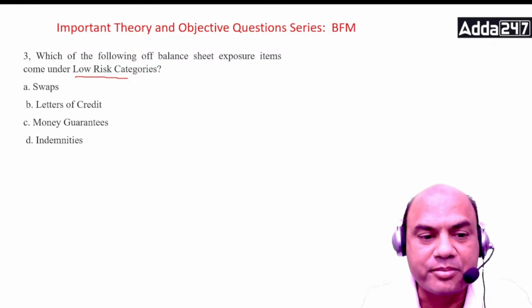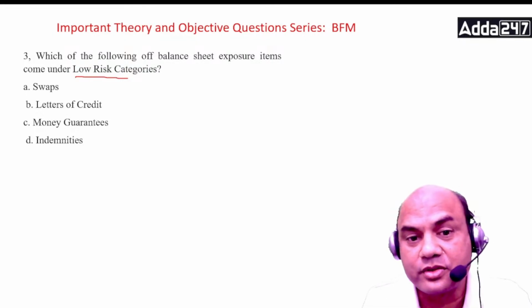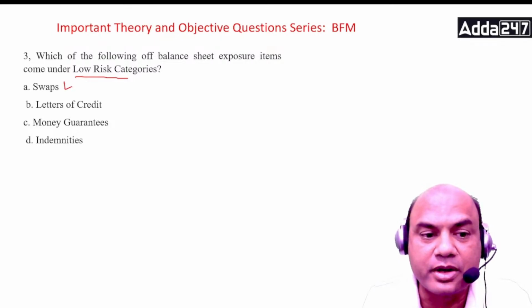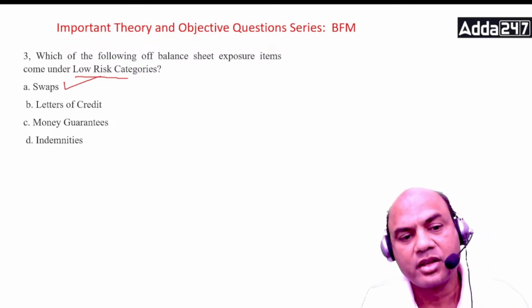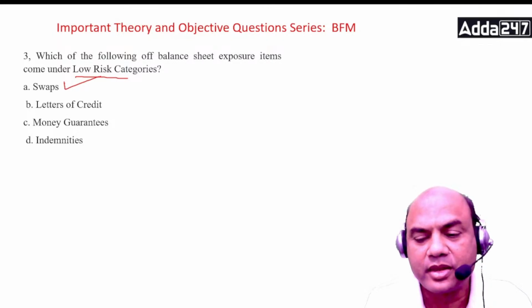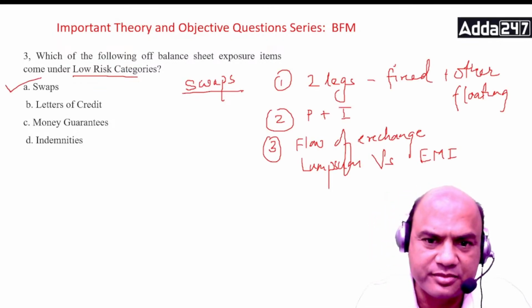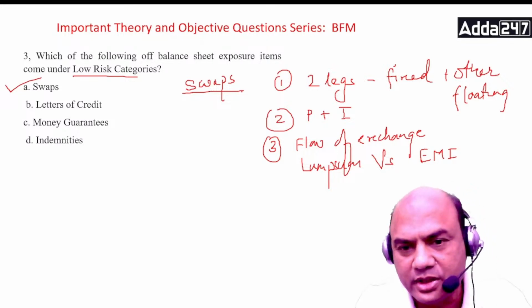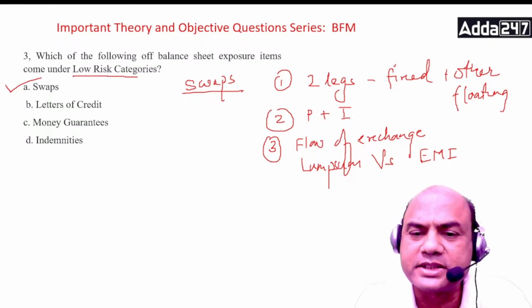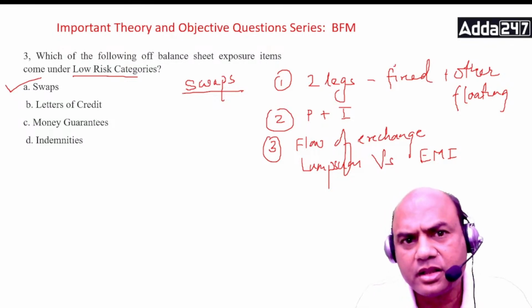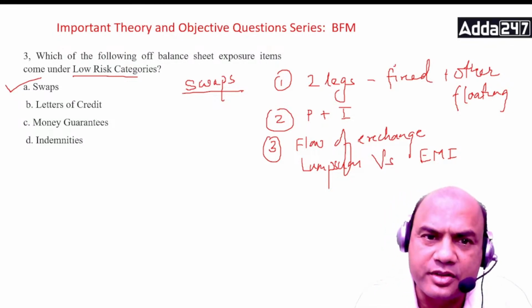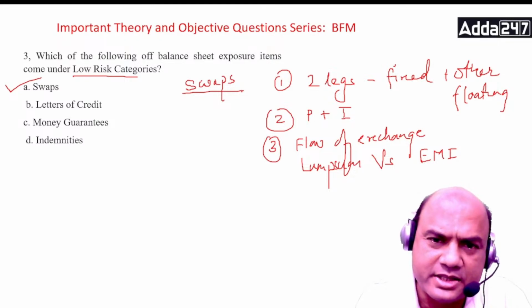Now, what is a swap? Let me first mark the answer: swaps. In a swap, kindly remember there are two legs. One is fixed, the second is floating. Always remember these basics about swaps, whether it is a currency swap, an interest rate swap, or any financial swap.